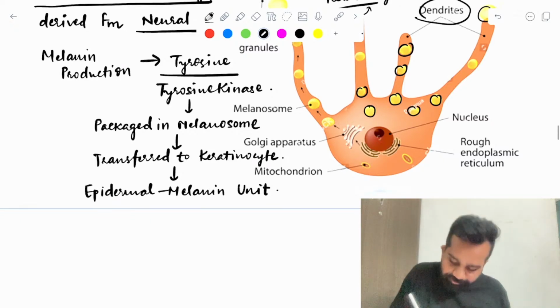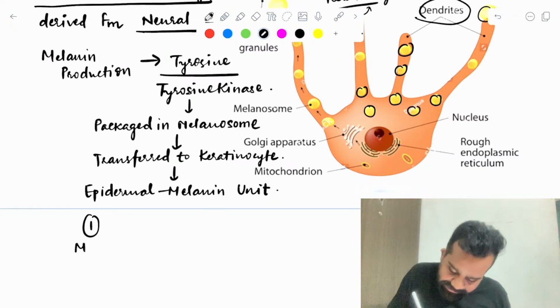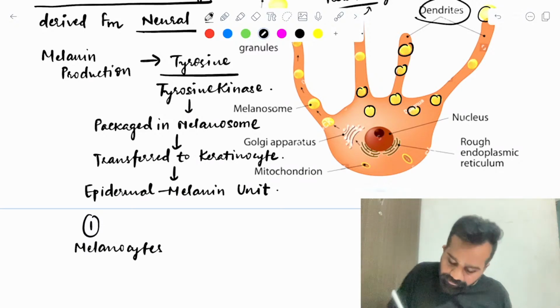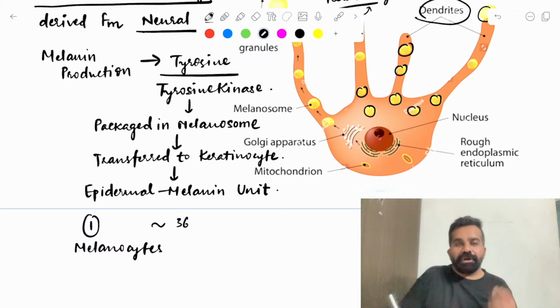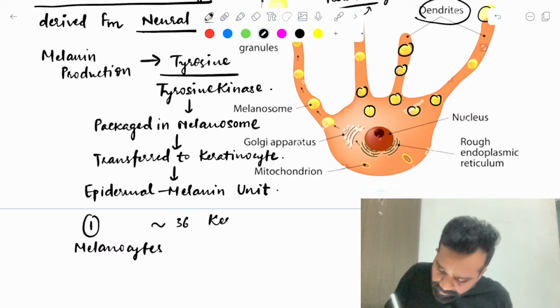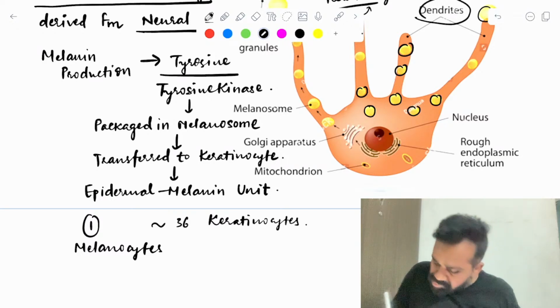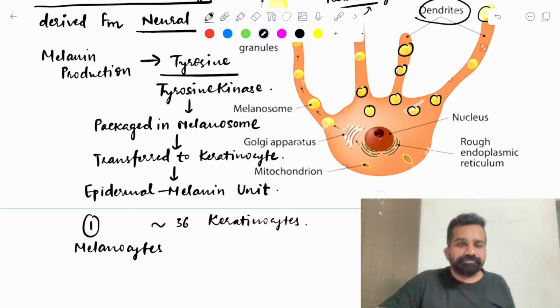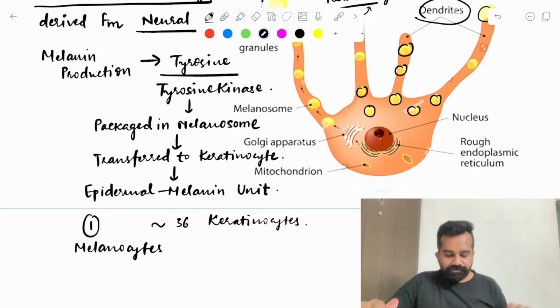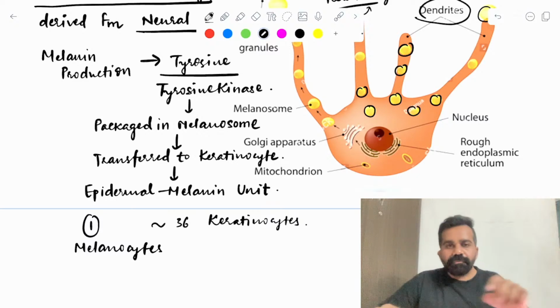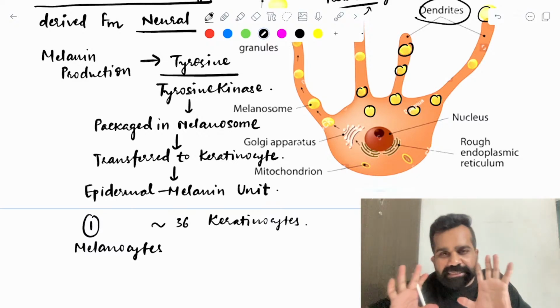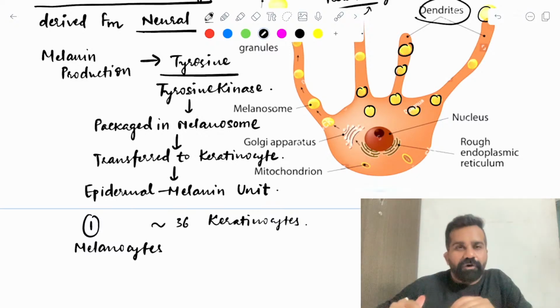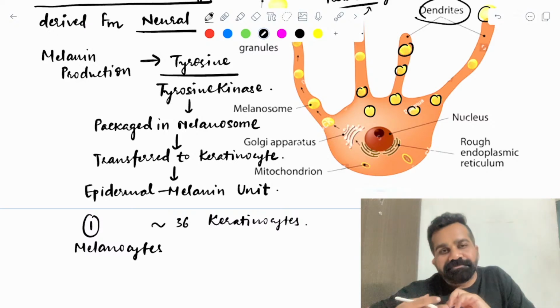Epidermal melanin unit. So what is this? One melanocyte on average transfers its melanin to 36 keratinocytes. Okay, 36 keratinocytes.